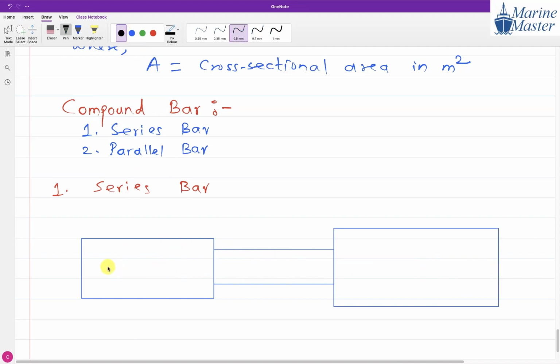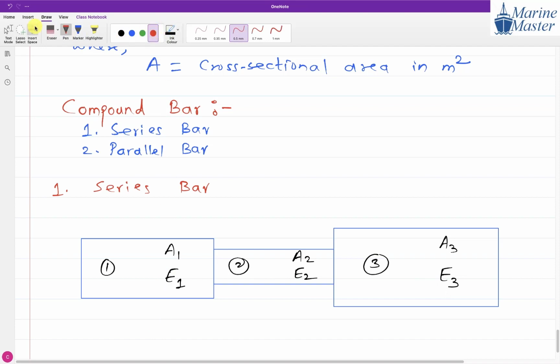So this is our part 1, this is part 2, this is part 3. Part 1 has cross-sectional area A1 and modulus of elasticity E1. Part 2 has cross-sectional area A2 and modulus of elasticity E2. Part 3 has cross-sectional area A3 and modulus of elasticity E3.